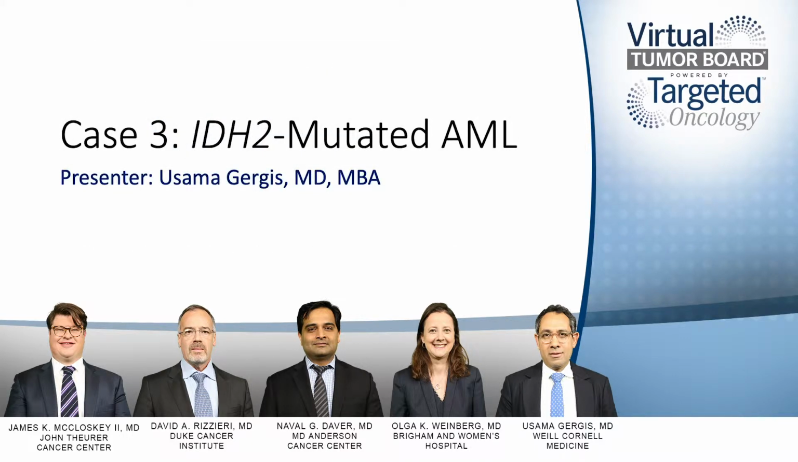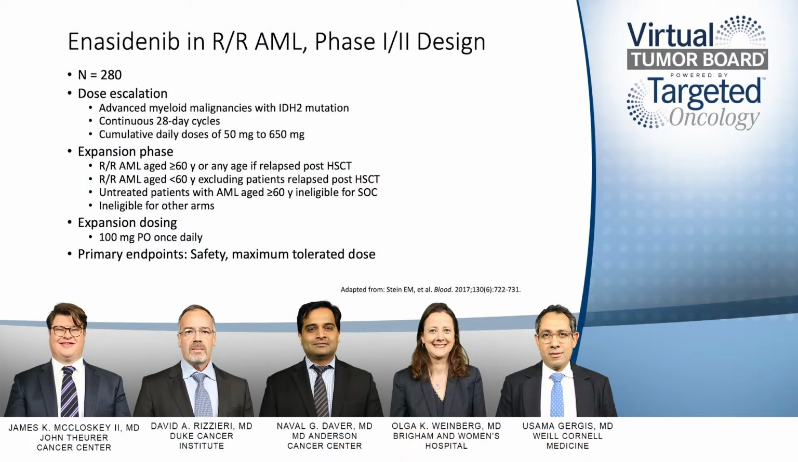Sure. So I'll present the IDH data that was presented at ASH 2017, enasidenib in relapsed refractory AML, a phase 1/2 design. There are two phases to this: the phase 1 escalation phase, then the phase 1 expansion phase with the expansion dosing.